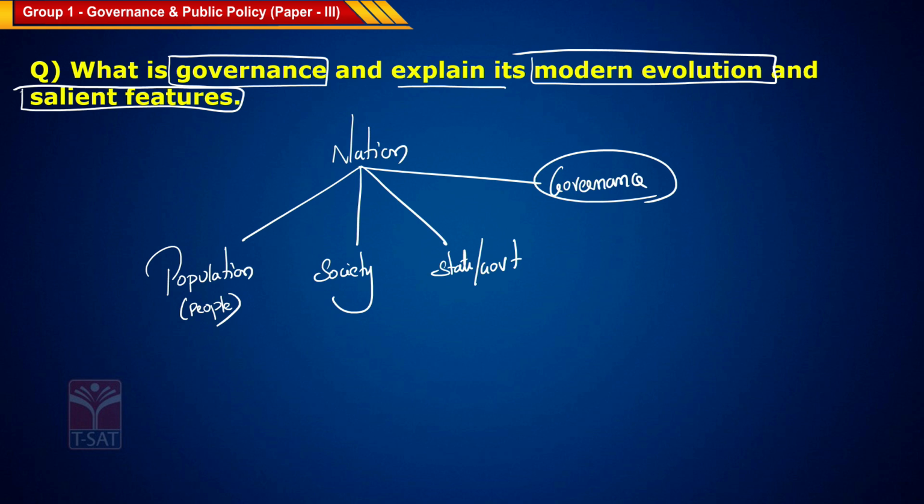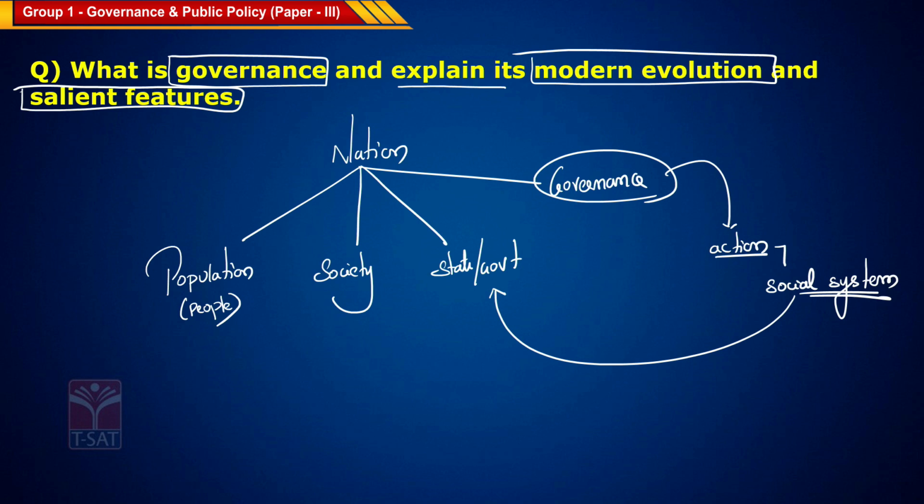Governance is nothing but an action. It is an action on the social system. Governance is an action on part of the social system done by the state, done by the government. Now, the question is all about explaining its modern evolution. Let us see this one by one.